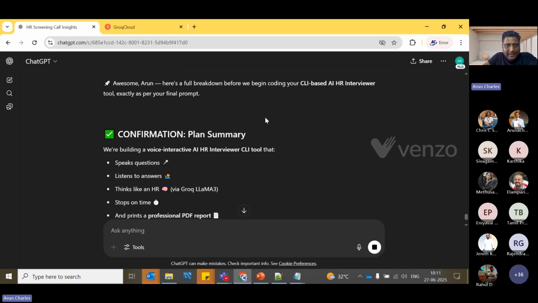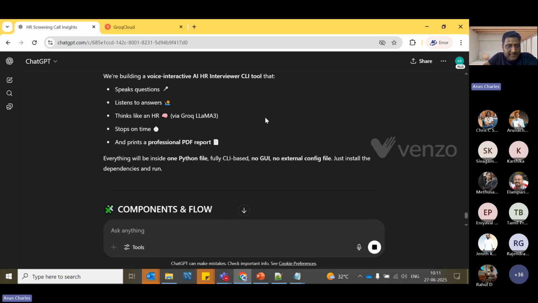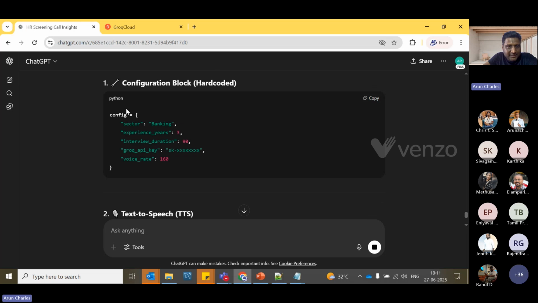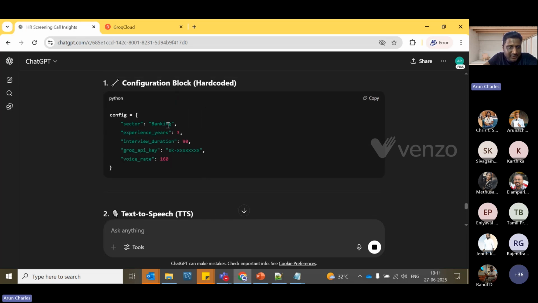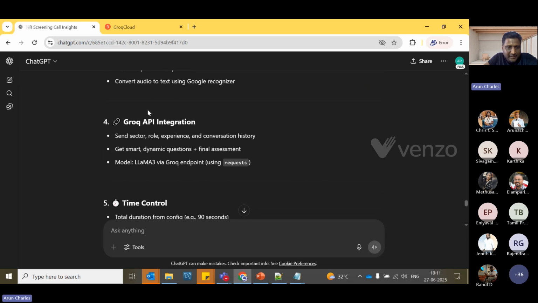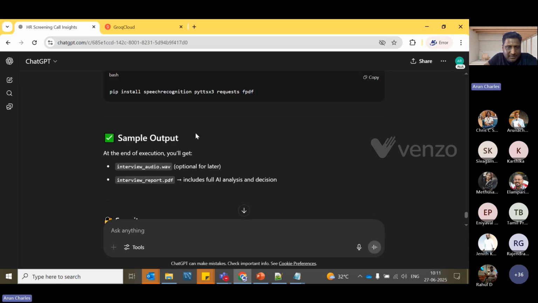Okay, and I didn't ask the AI to start the code, right? See, it just shows how it will look. It says your configuration will look like this: the sector will be banking, the experience, the interview duration, and then I have to put the Grok key here, and then the voice rate kind of thing, right? And it gives you all this information.